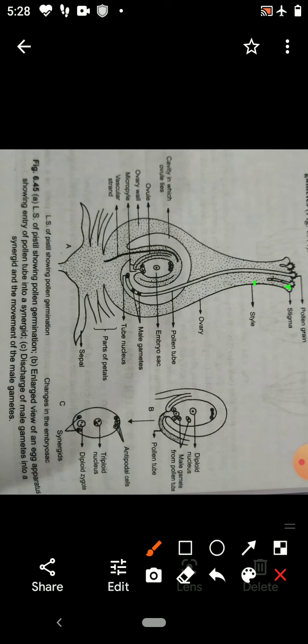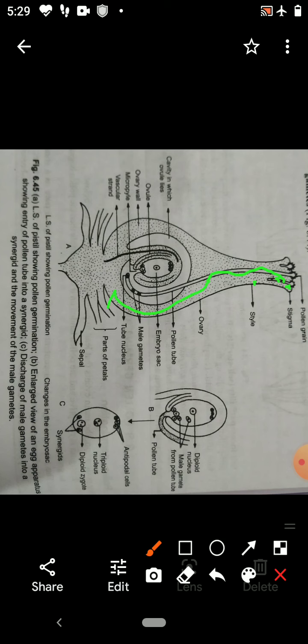The pollen grain has germ pores and from there the pollen tubes emerge. The emerging pollen tube will penetrate the stigma and come inside the ovule.